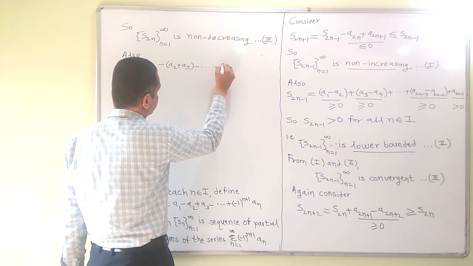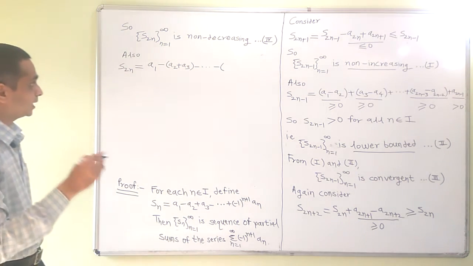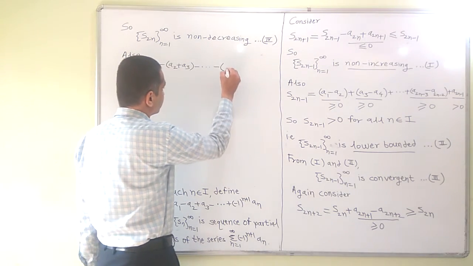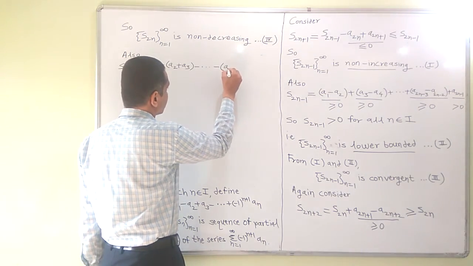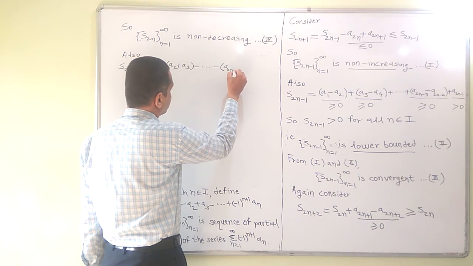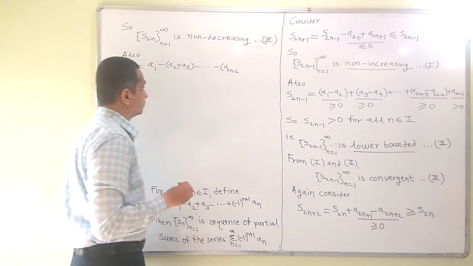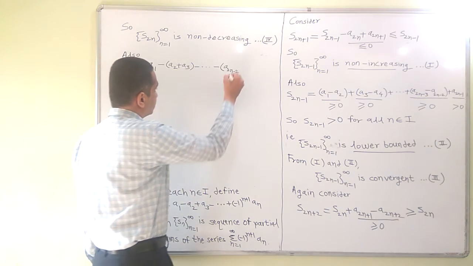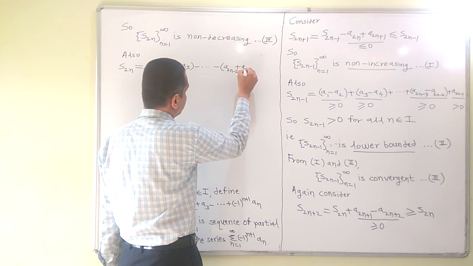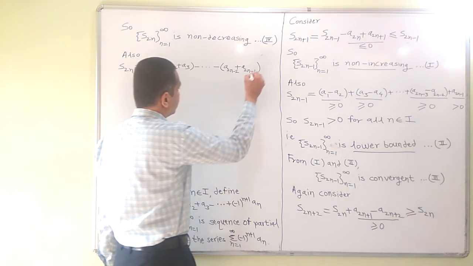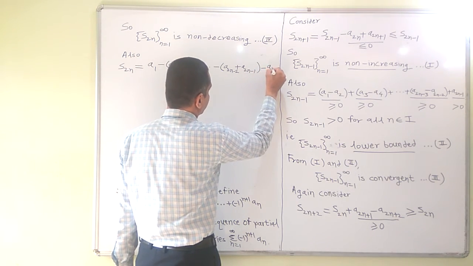The second last term will be, or this bracket I mean, minus a2n minus 2 plus a2n minus 1 and minus a2n.